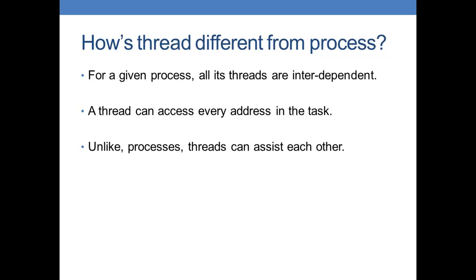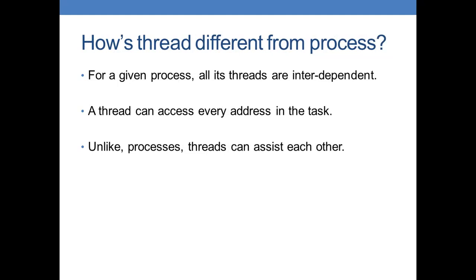Threads of process A are interdependent amongst themselves and threads of process B are interdependent among themselves only. There is no dependency or link between the threads of process A and the threads of process B. Please clear this point.